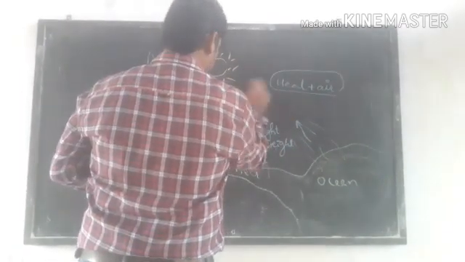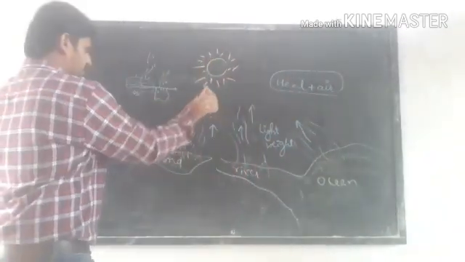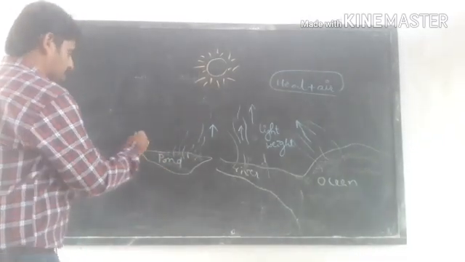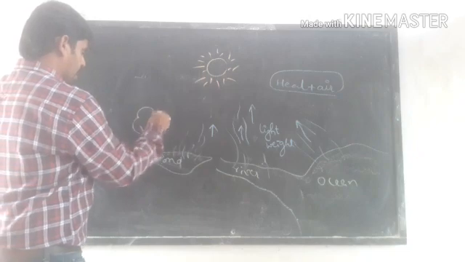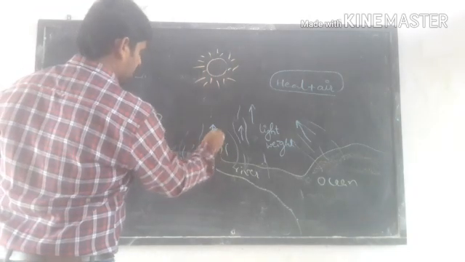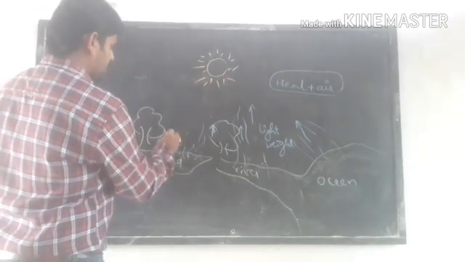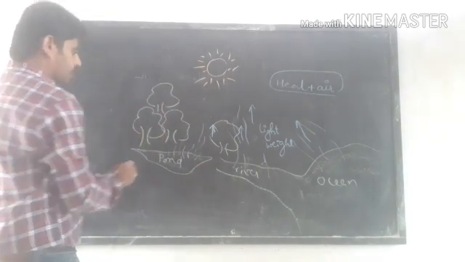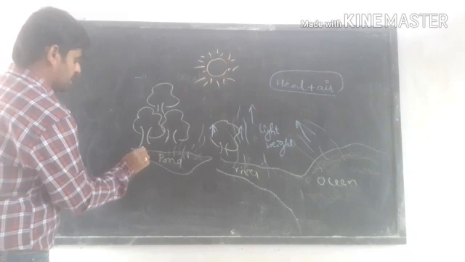Another method is transpiration. We know that plants grow near a river or pond water body area. These plants take water from the soil.